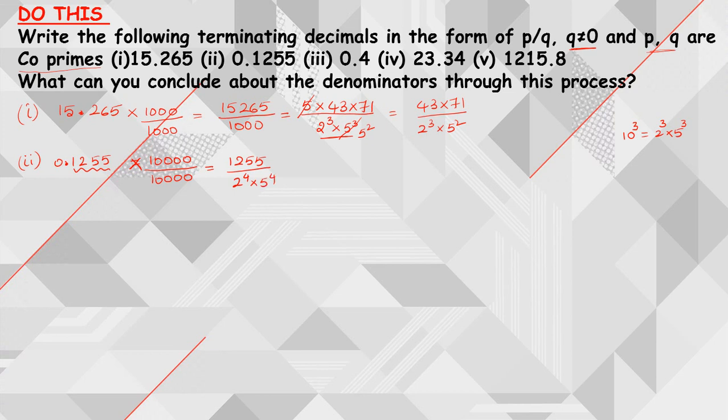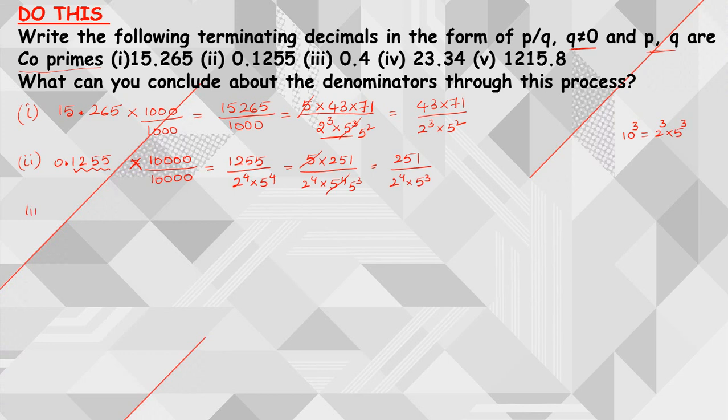So I get 1255 divided by 10,000. I can write 1255 as 5 times 251, divided by 2 power 4 into 5 power 4. Now the 5 in 5 power 4 gets cancelled 5 cube times. This gives me 251 by 2 power 4 into 5 cube.